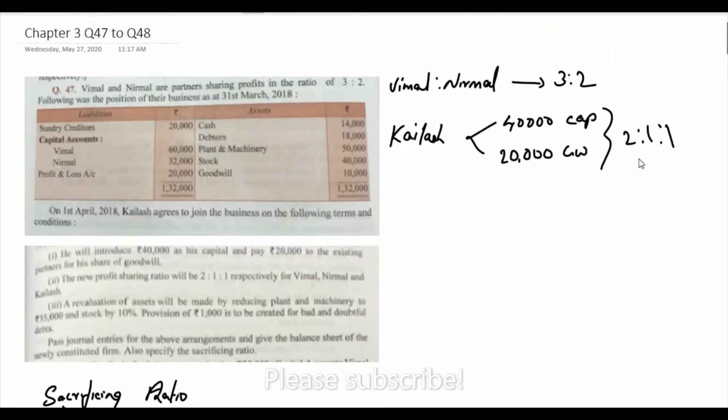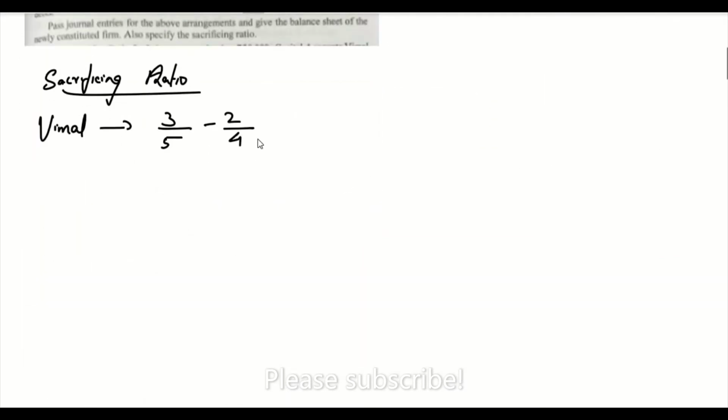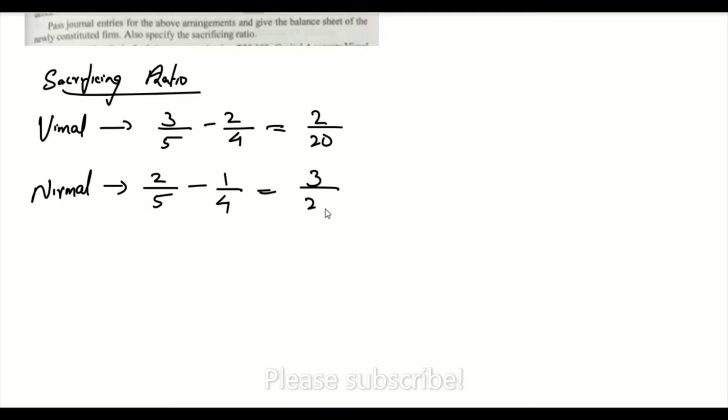That is equal to 2/20. And Nirmal, his original share is 2/5 and his new share is 1/4. That is equal to 3/20. Now we got the sacrificing ratio. The sacrificing ratio between the partners is 2:3.